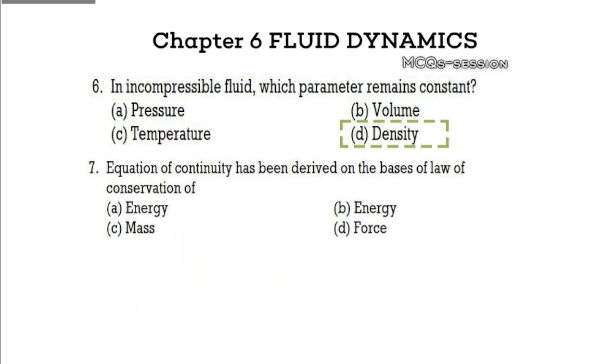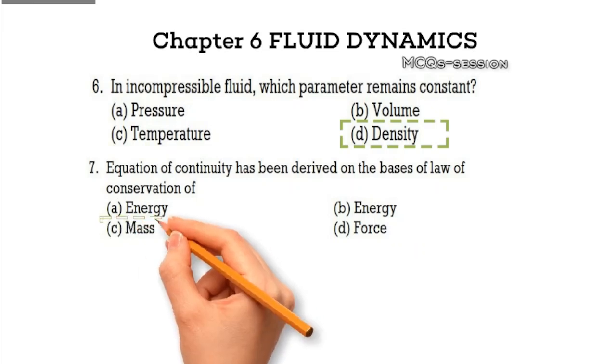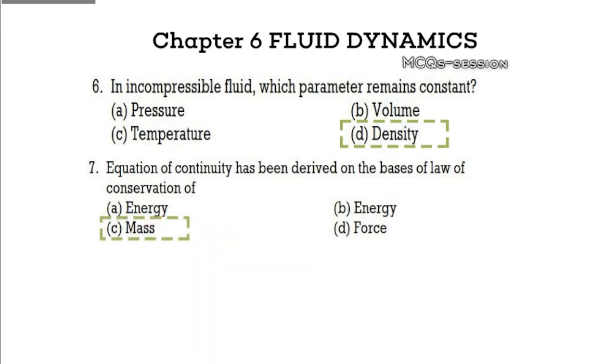Question 7. The equation of continuity is derived from the law of conservation of: A. Energy, B. Momentum, C. Mass, D. Force. Pause and guess. Explanation. The correct answer is mass. The equation of continuity ensures that the mass flowing into a system equals the mass flowing out of it, as long as the fluid is incompressible.